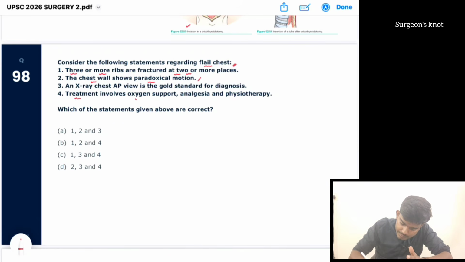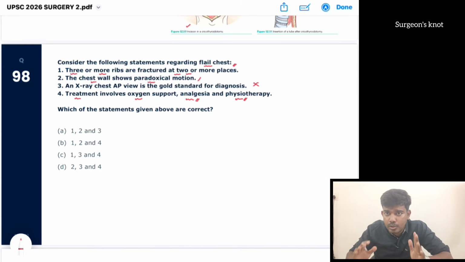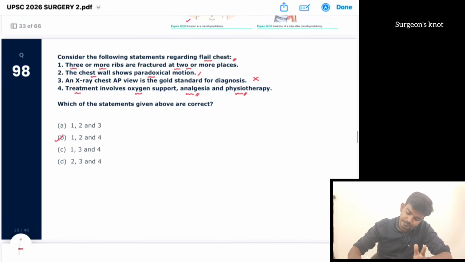Treatment involves oxygen therapy. Yes, we have to give oxygen therapy, painkillers and physiotherapy. These have to be given in the initial stages. X-ray chest AP view is the gold standard for diagnosis. No. Which is the gold standard? CT scan is the gold standard for diagnosis. Direct line from Bailey and Love. So the answer is 1, 2 and 4.